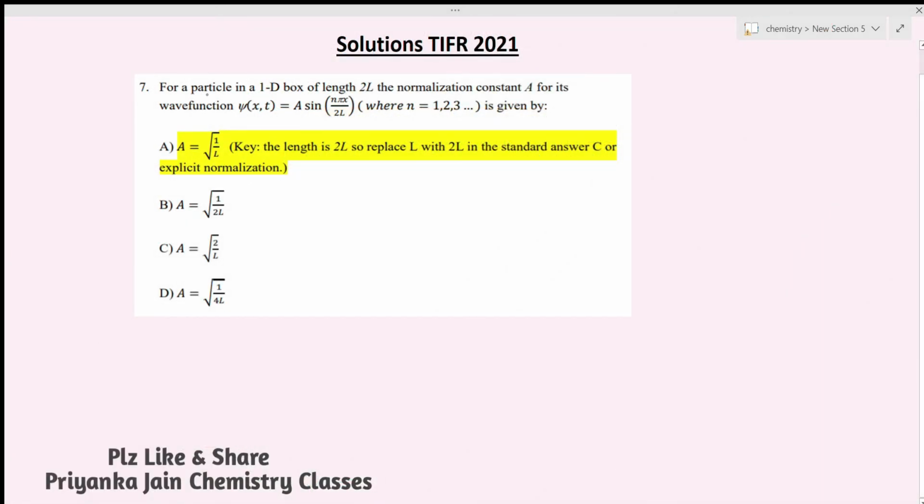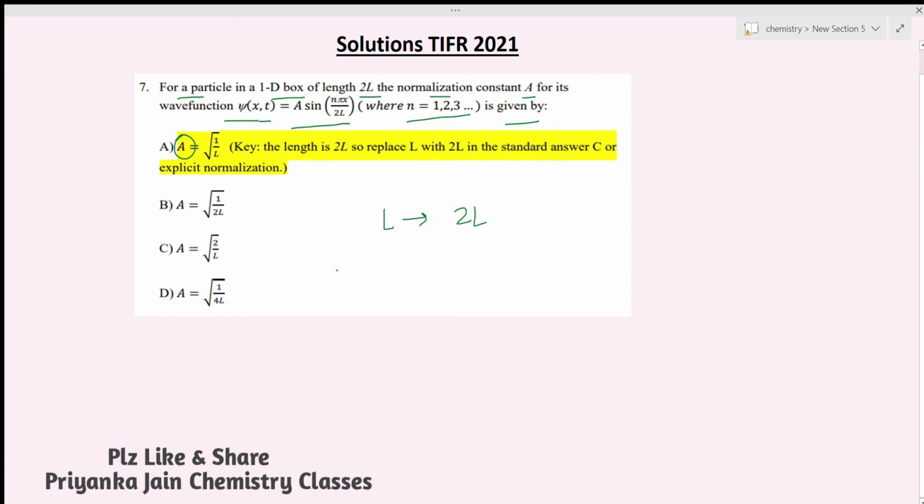Alright, now see this question again from the TIFR 2021. This question is again from quantum mechanics and the question is very simple. For a particle in a 1D box of length 2L, the normalization constant A for its wave function psi(x,t) equal to A sine of n pi x by 2L, where n is equal to 1 to 3, is given by. Okay, so we have to find out the value of A, the normalization constant. When the length is changed from L to 2L, it means length is changing from L to 2L. Okay, and the question is very simple.